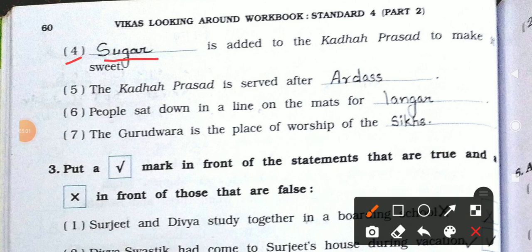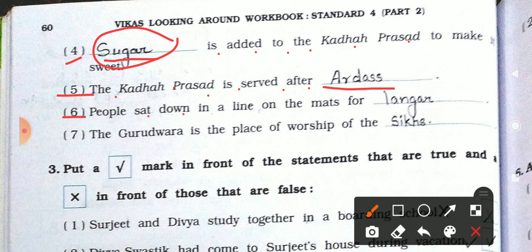Sugar is added to the Khada Prasad to make it sweet. Which thing is added? Sugar is added in the Khada Prasad to make it sweet. Number 5, the Khada Prasad is served after ardas. Ardas is called prayer.